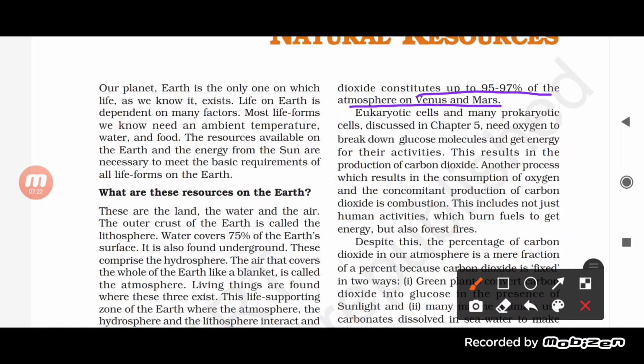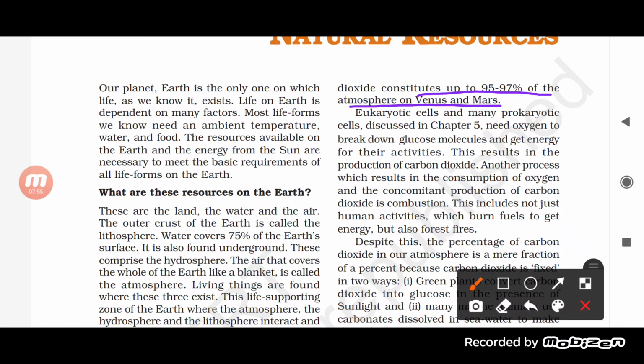Now see here, eukaryotic cells and prokaryotic cells, which we have discussed in the chapter on the cell, need oxygen in order to break down the glucose molecule and get energy for their activities. Every organism, every living biotic component, needs oxygen.